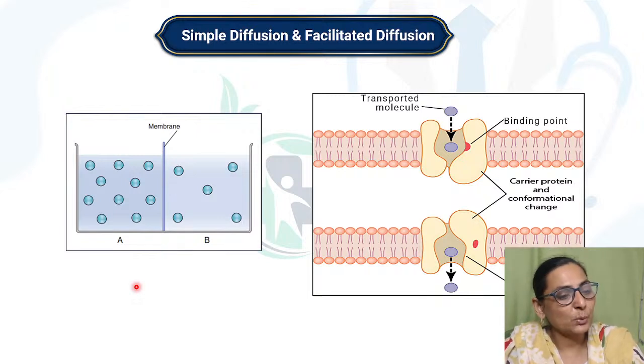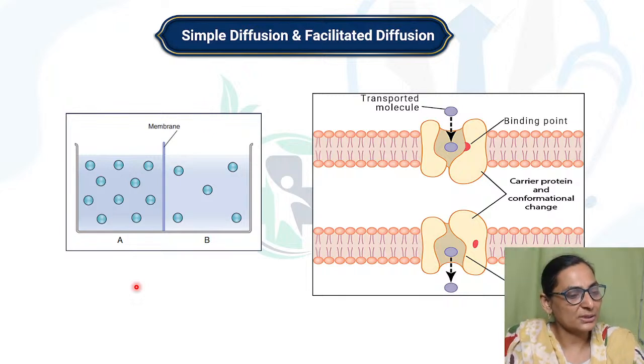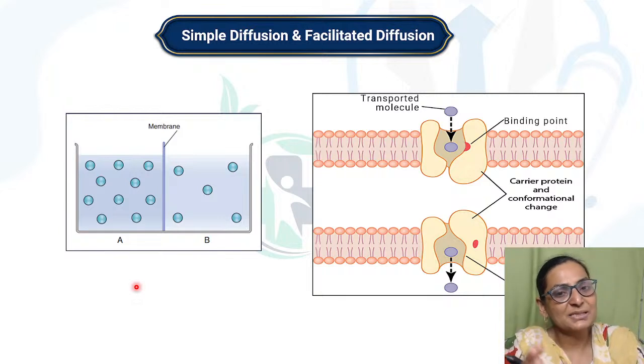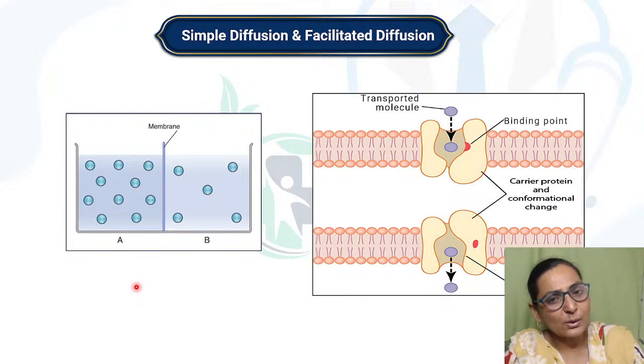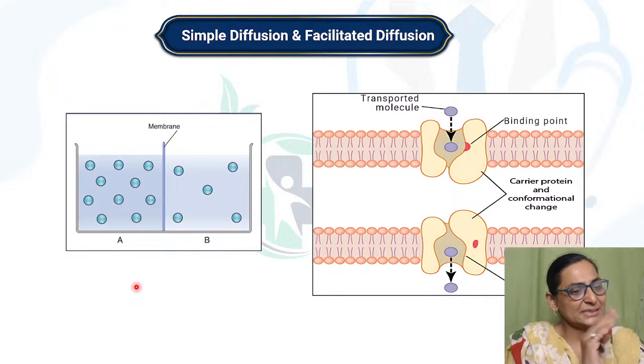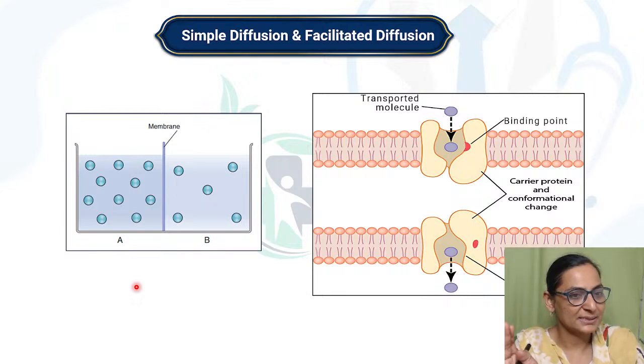The passive transport is passive because there is no utilization of energy. The substances are moving down their concentration gradient, from high concentration to low concentration, and therefore it is a passive mechanism. It is a simple method by which the substances are moving down their concentration gradient from high to low without utilization of any energy. So it is a simple physical process.